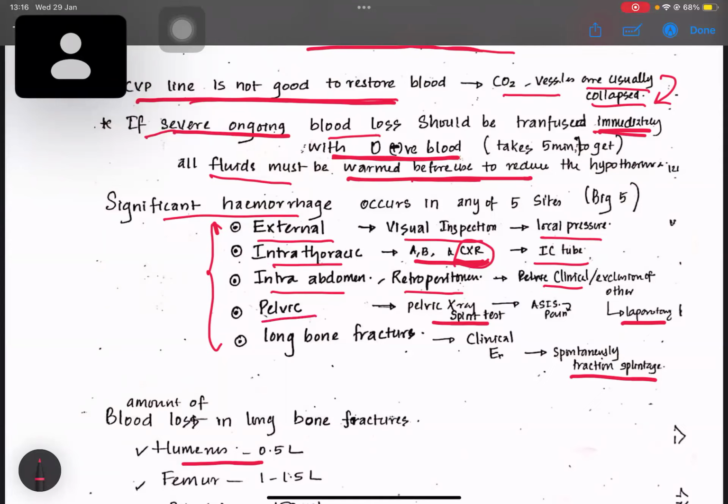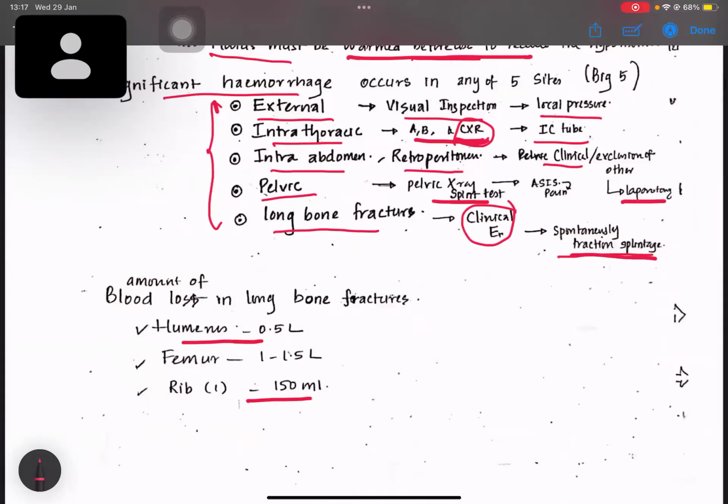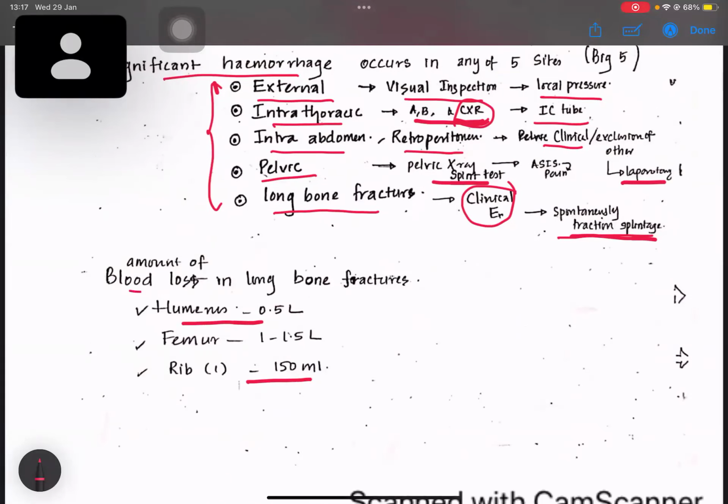There will be pelvic injuries, so pelvic X-ray and the bow splint test are done. There may be long bone fractures on clinical examination, and then we can go for spontaneous traction and splintage for fracture management. The amount of blood loss in long bone fractures is more.